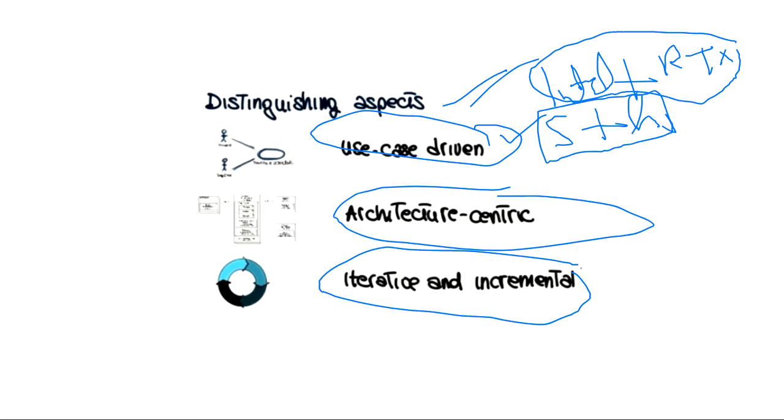No matter what, it doesn't matter whether Intel and RTX are compatible or not. You have to create the software as per the user requirement. Definitely there will be discussions that, okay sir, this is happening, this is not happening, but finally the user will be the main central focus of your RUP model or any software which you are trying to create. So that is use case driven.